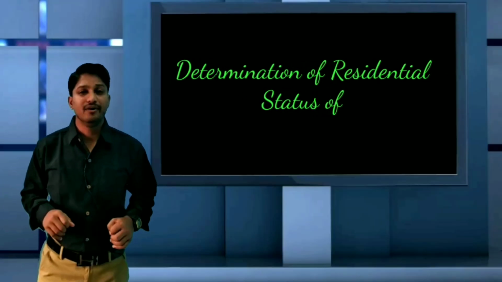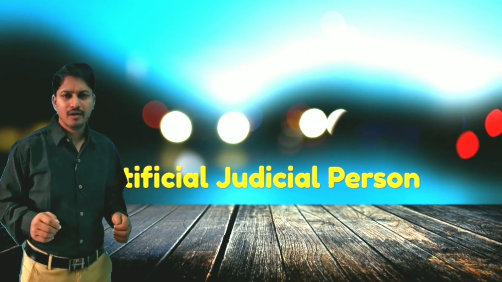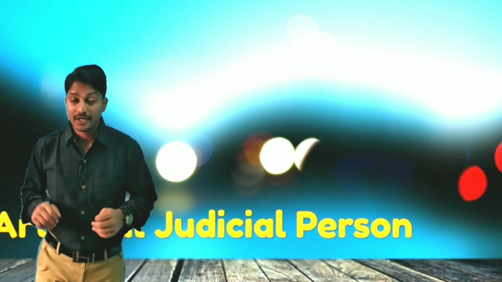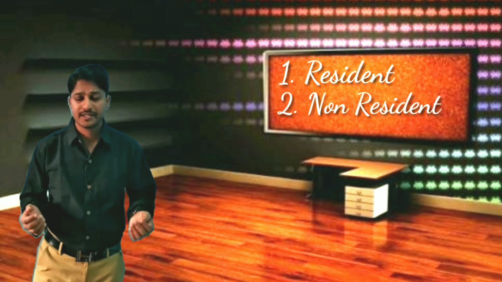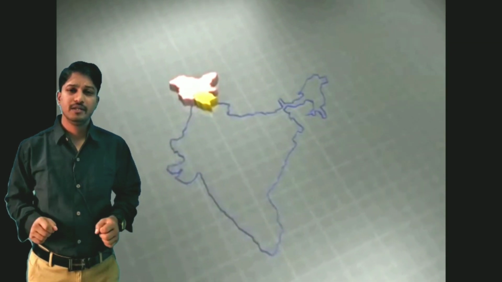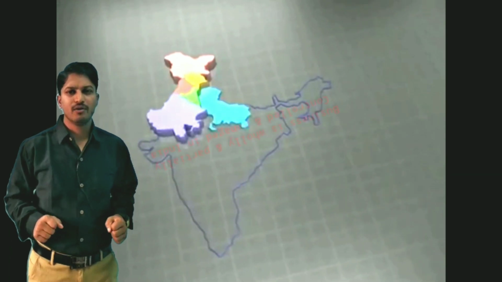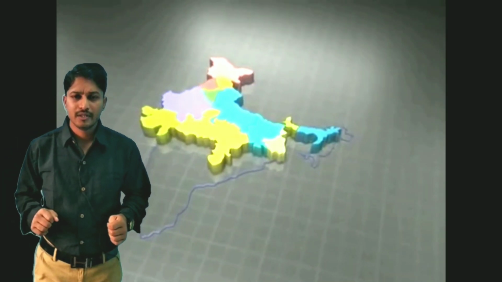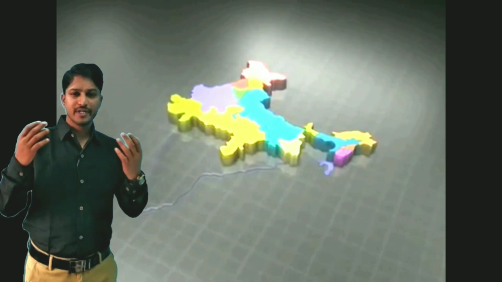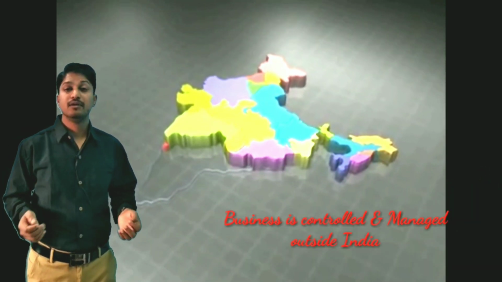And the next one is determination of residential status of firm, AOP and artificial juridical person. In this case, the residential status is classified into two important categories. First one is resident and non-resident. Then what is resident? The business that is wholly or partially controlled and managed in India is called resident. The business controlled and managed wholly outside India is called non-resident.